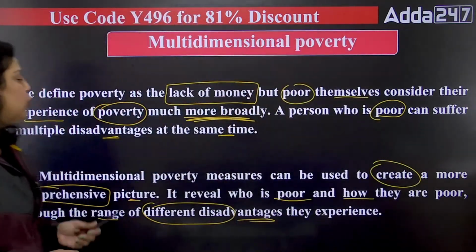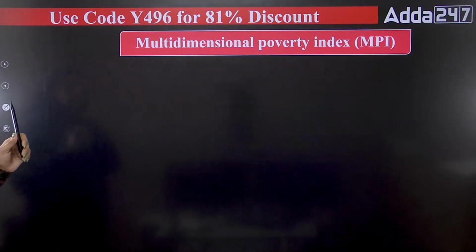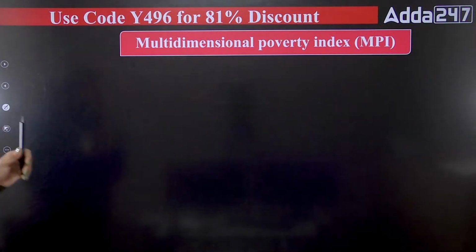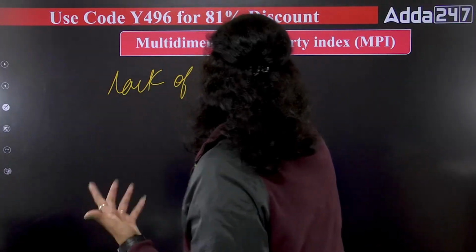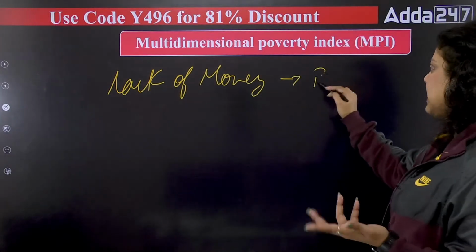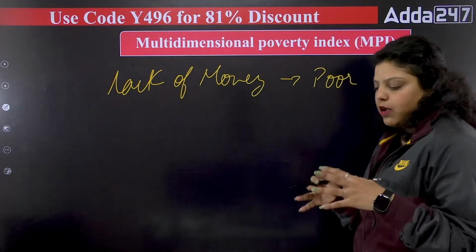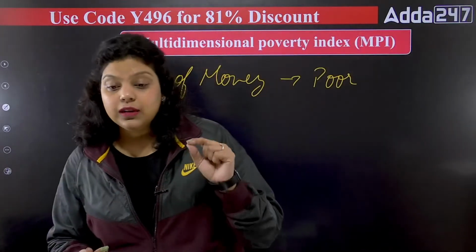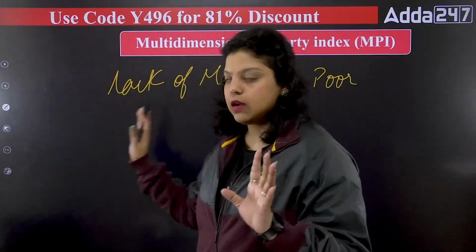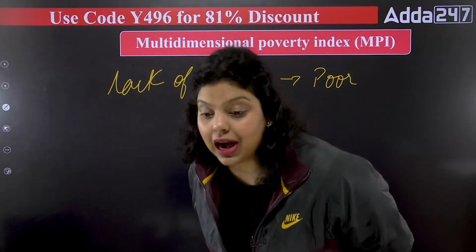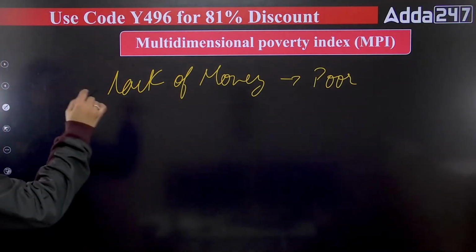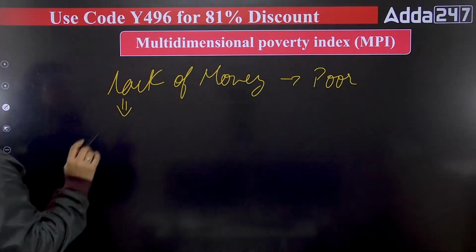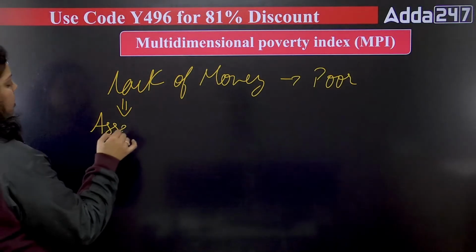Now, to analyze how many poor people there are and what types of disadvantages they are facing, for example, if I have a lack of money, it means I am poor, obviously. But the important thing we should know is that because I don't have money, I don't own any assets.